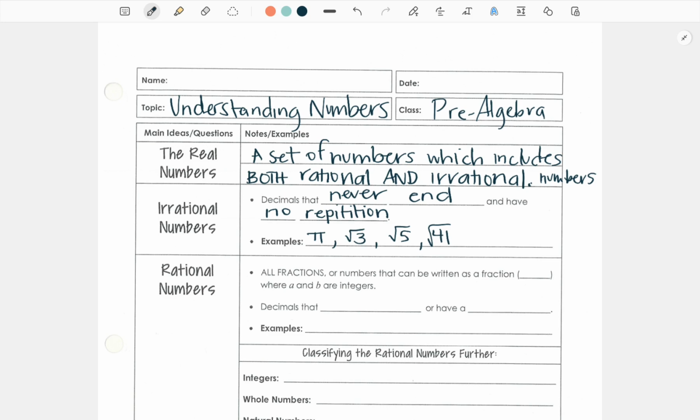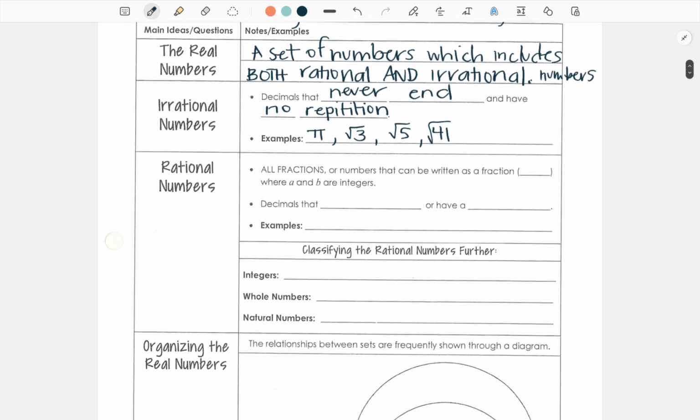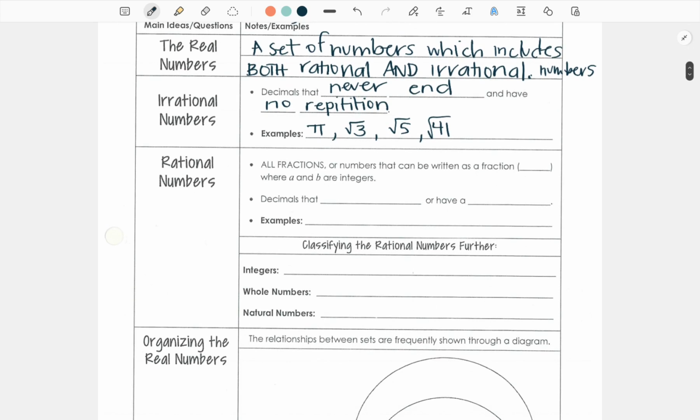So if those are irrational numbers, then the opposite is true for rational numbers. Rational numbers should be numbers that are easy to work with, right? Rational numbers are all fractions, or numbers that can be written as a fraction, where a and b are integers. We remember what integers were, right? We started off our unit talking about integers.